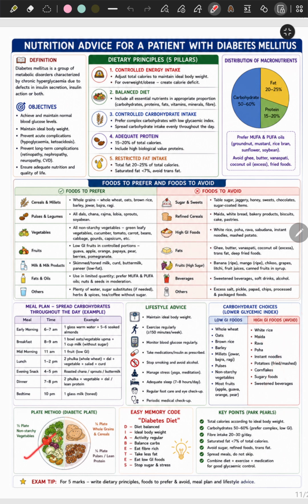Plate method is as we discussed, and this is the summary of it. So this was all about the nutrition advice for a patient with diabetes mellitus. Thank you.